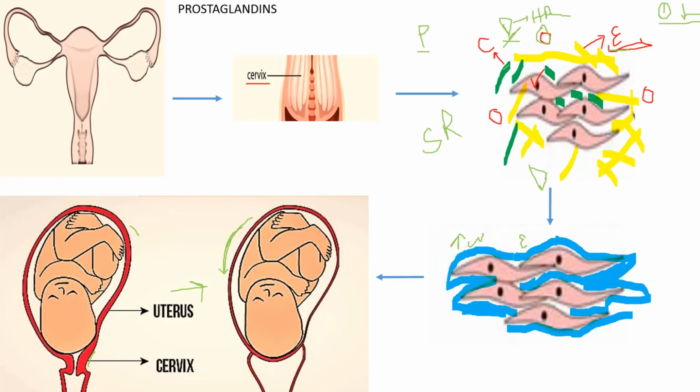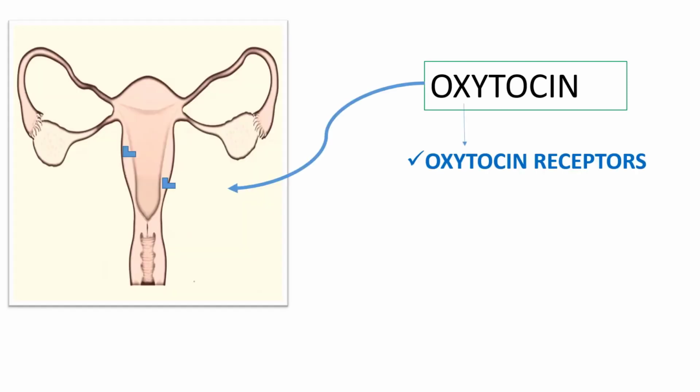It will pull up the cervix because it is soft now, and then there will be dilatation. Now what is the action of oxytocin? Oxytocin acts on its receptors which are present on the myometrium. Before 7 months of pregnancy, they are not present, and oxytocin receptors are not present in a non-pregnant uterus. But after 7 months of pregnancy, oxytocin receptors start forming.